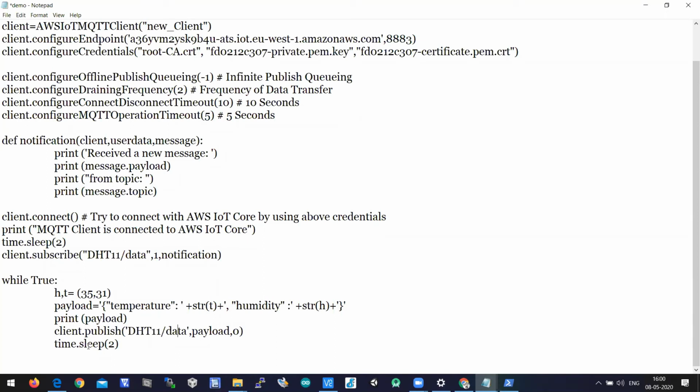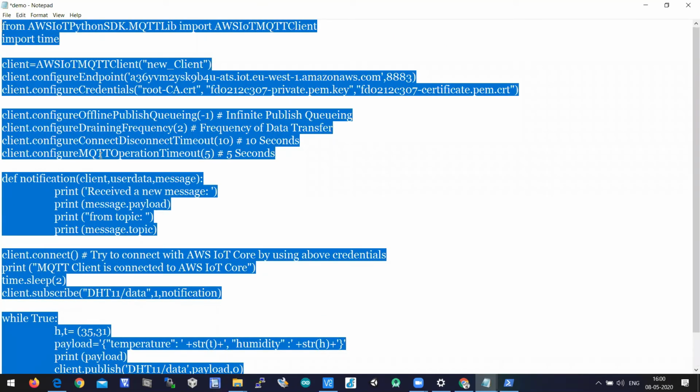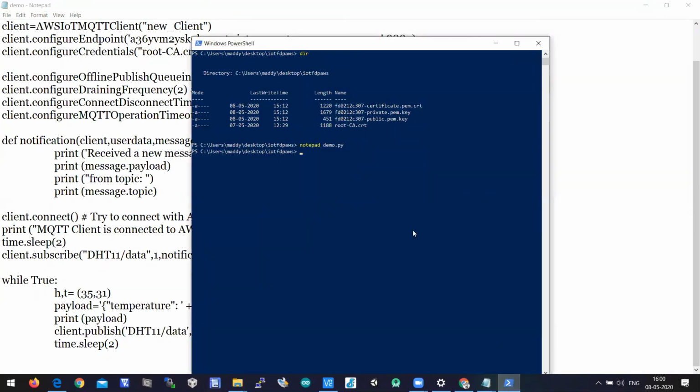So it means the client will be connected and subscribed on this topic, then we prepare this data and publish it here. This is what we are doing. I'll copy the entire program into the chat, so you can use it as a reference. I'll send this file in the WhatsApp group too, because this program is very important for today's session, as it keeps sending data to AWS IoT Core. So let us execute this program.